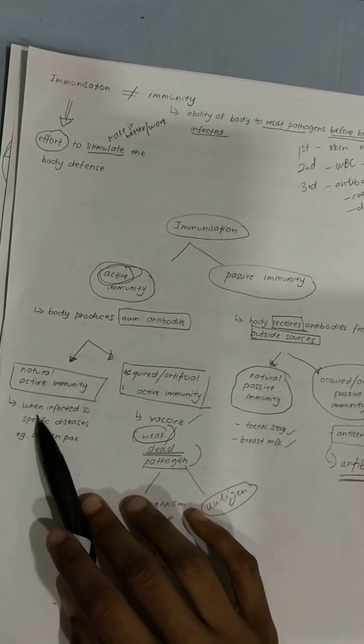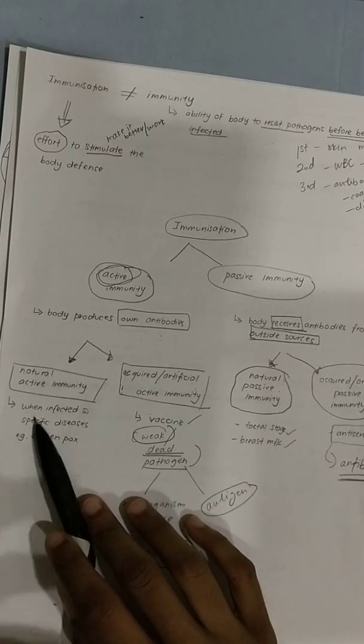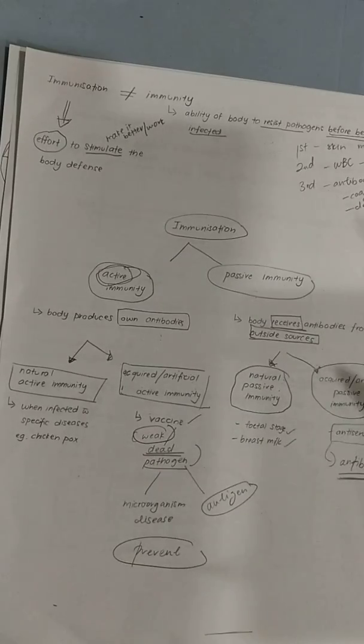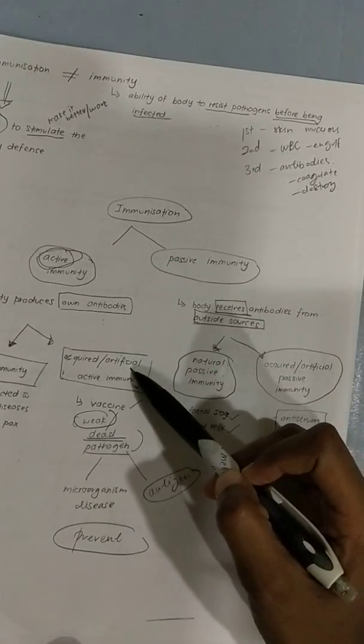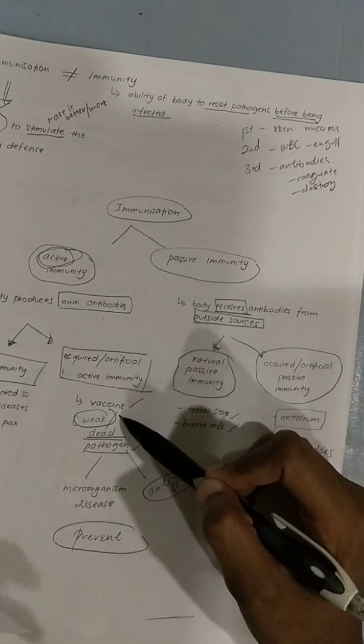Natural means only after you fall sick with fever and go through recovery, then your body will produce the antibody so that the second, third time you don't fall sick. Whereas artificial, you must be injected first with the vaccine. This vaccine will stimulate the antibodies to be produced.